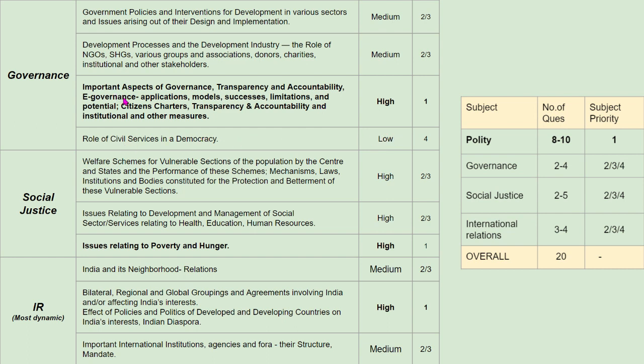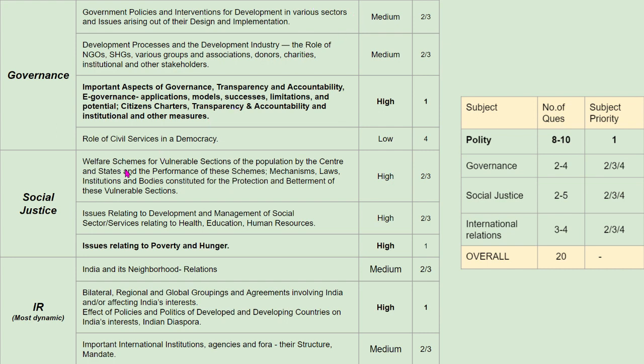But apart from it, this is a huge syllabus line which covers broader aspects of governance, transparency, and accountability, e-governance. Since it covers multiple syllabus lines, including e-governance, citizen charter, transparency, and accountability, this forms high weightage with respect to the questions from governance. The rest have equal weightage.